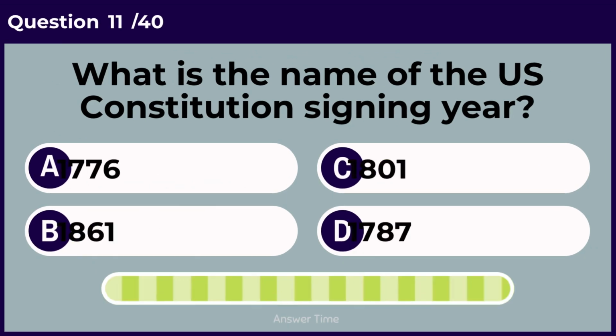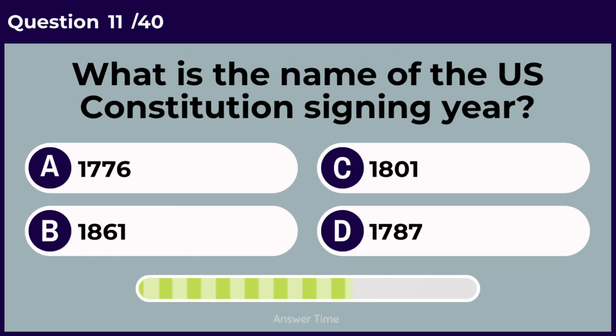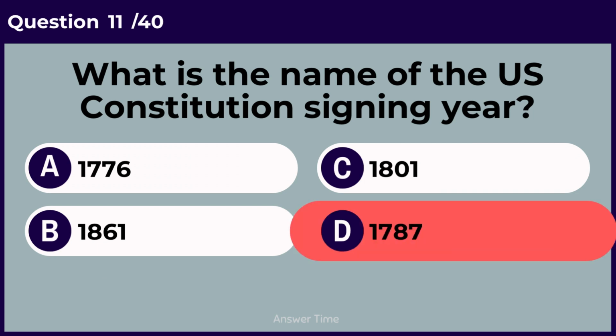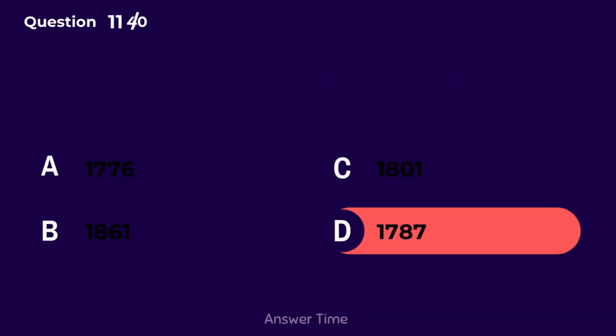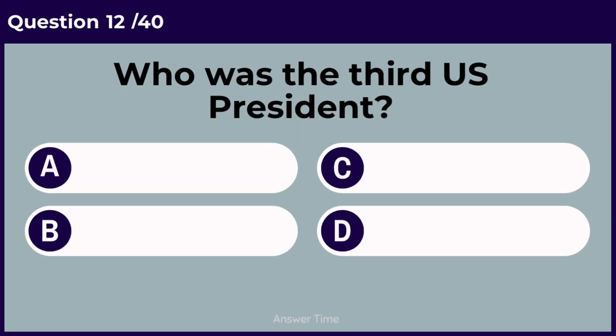Abraham Lincoln. What is the name of the U.S. Constitution signing year? 1787. Who was the third U.S. president?